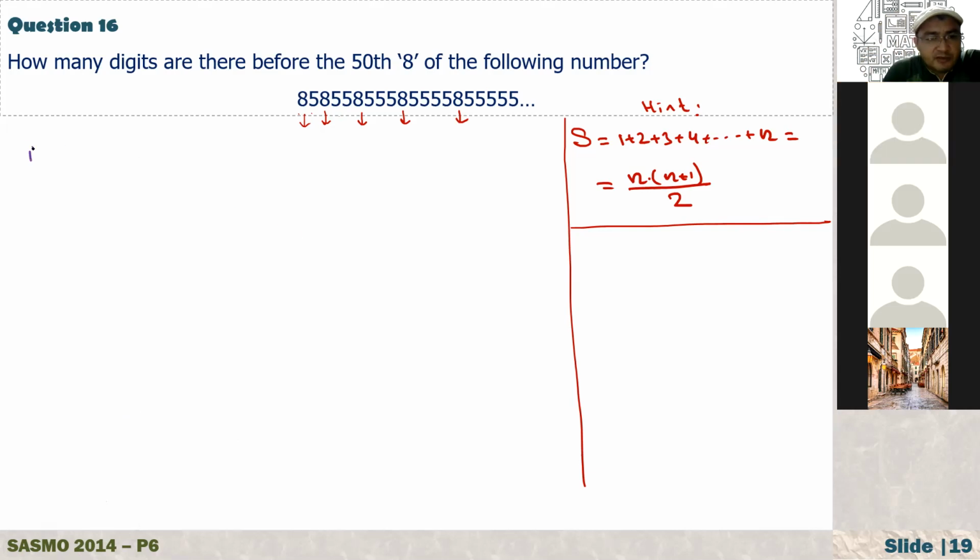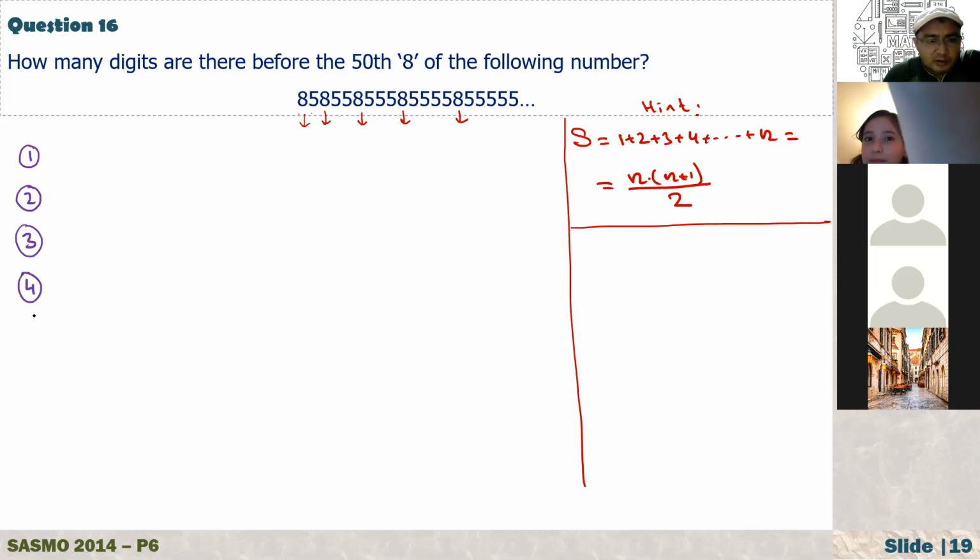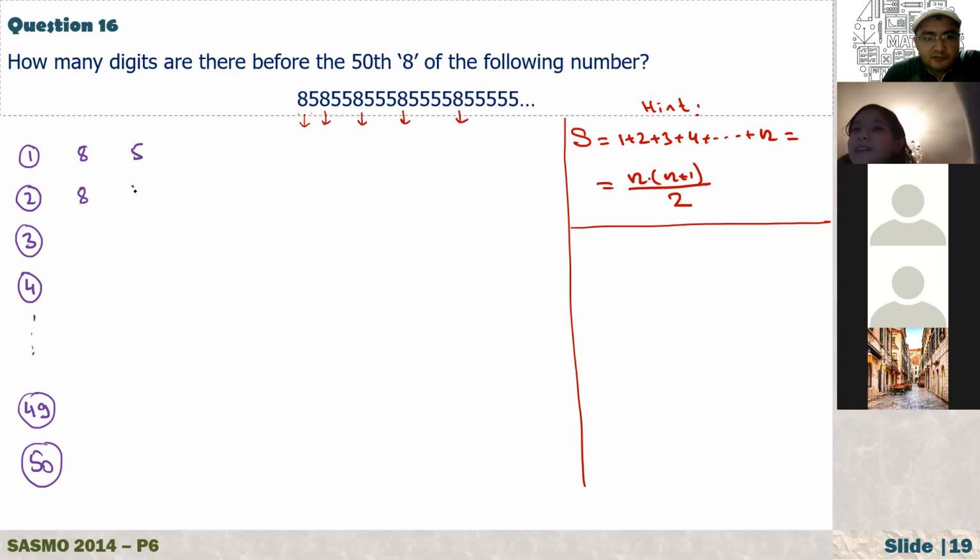Now, let me just write here. We have the first 8, the second 8, third 8, fourth 8, and continue. And I have here the 49th 8, and here the 50th 8, okay? So after the first 8, we have 1 8 and 1 5. And after the second 8, I have 1 8 and 2 5s. Third we have 3 5s, and here the fourth one, 1 2 3 4.